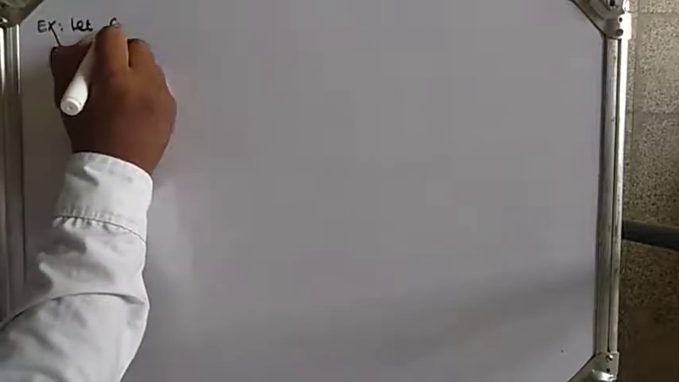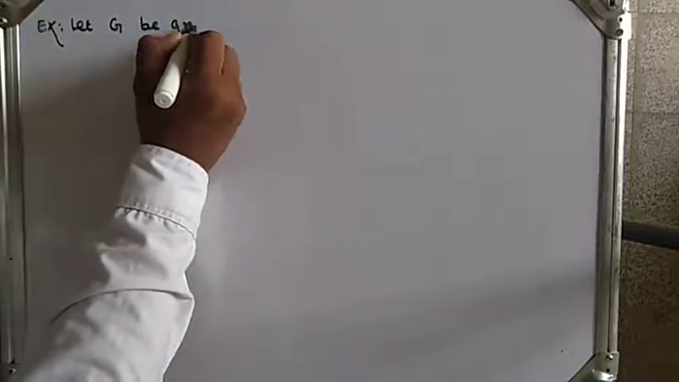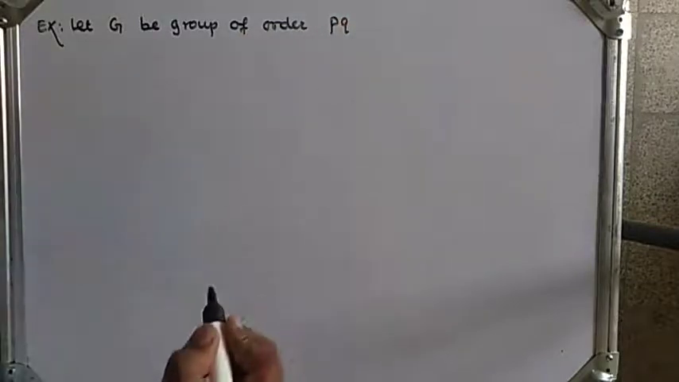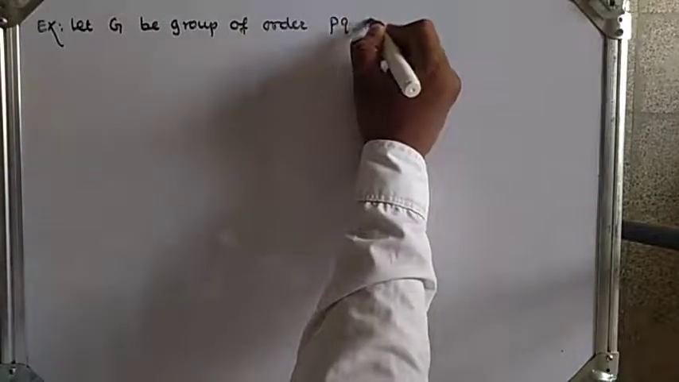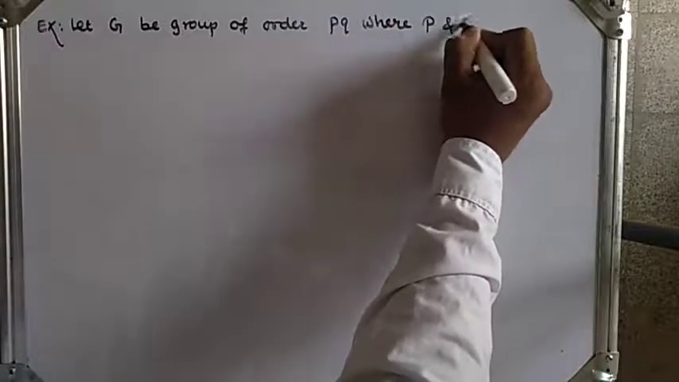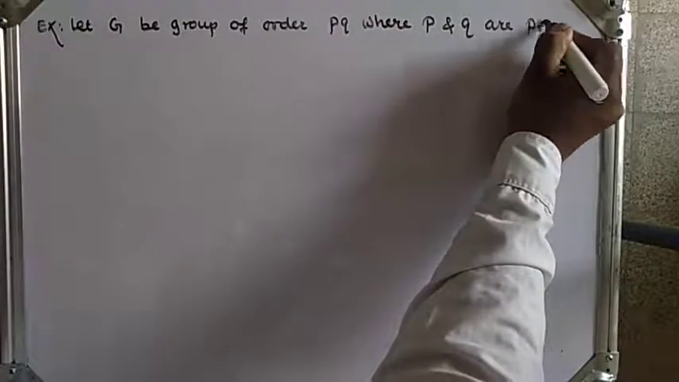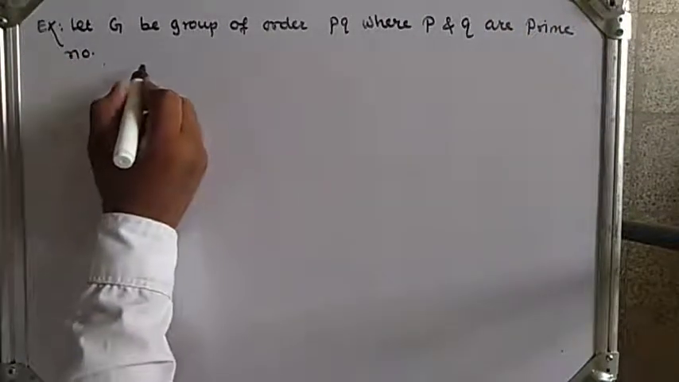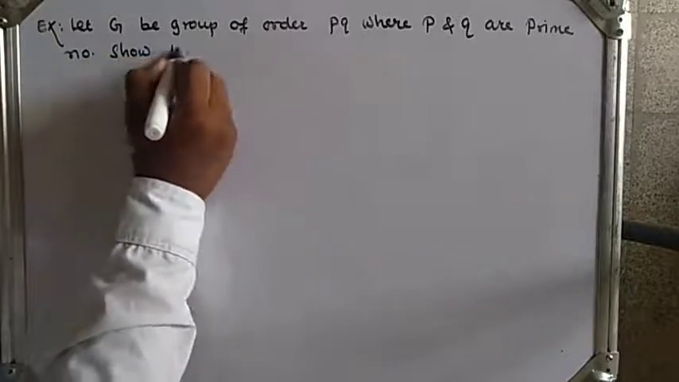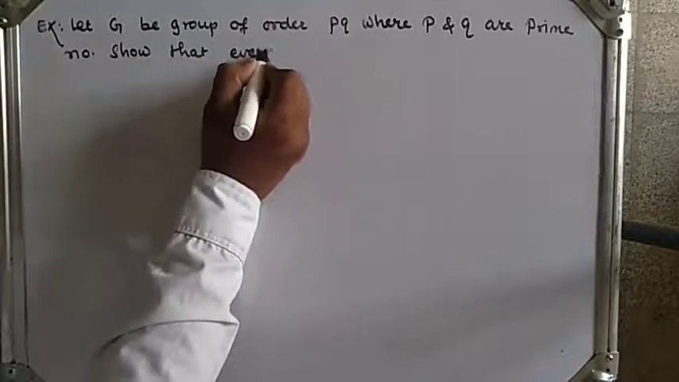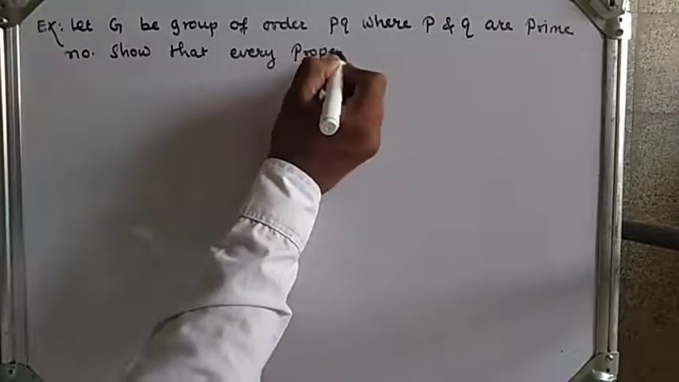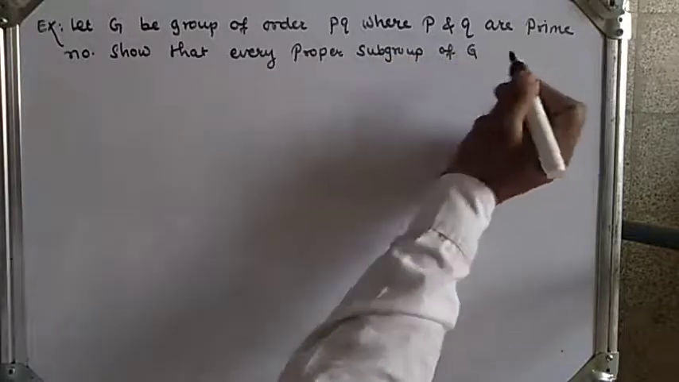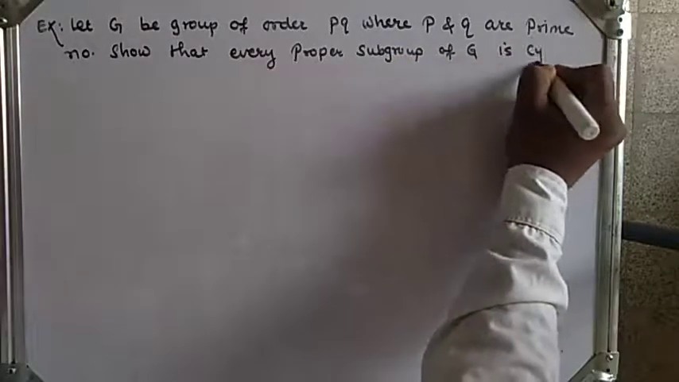Now let's see another example from the exercise. Let G be a group of order pq, where p and q are prime numbers. Show that every proper subgroup of G is cyclic.